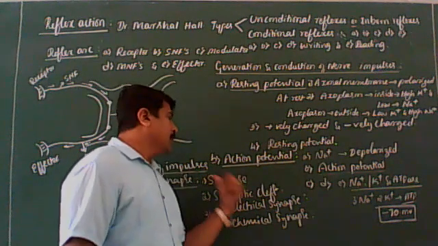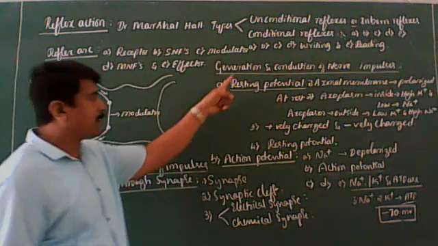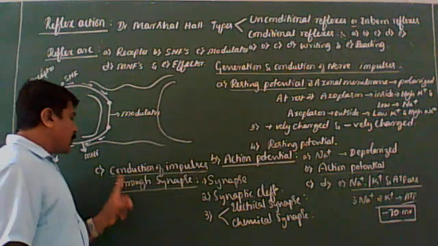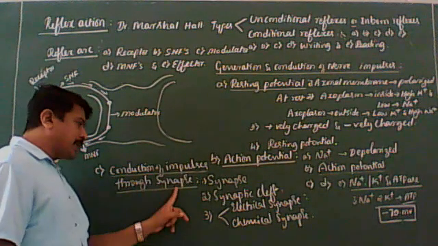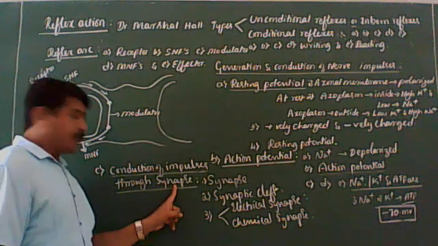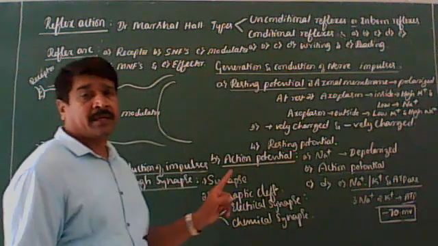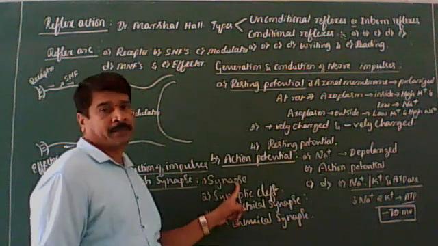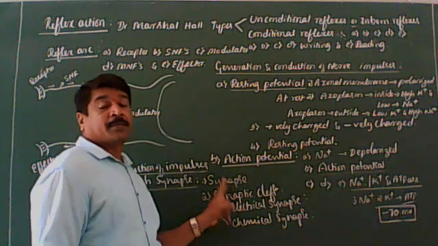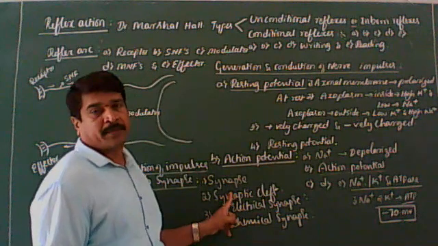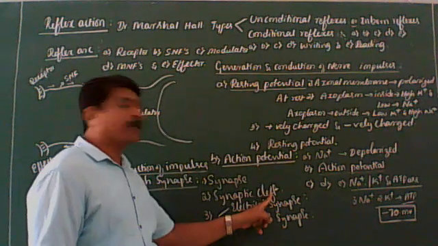So this is the third part in the generation and conduction of the nerve impulses. I'll repeat once again. Conduction of nerve impulses through the synapse. Synapse is the functional gap between two neurons. It is formed by the presynaptic membrane and postsynaptic membrane, which may or may not be separated by a gap called the synaptic cleft.